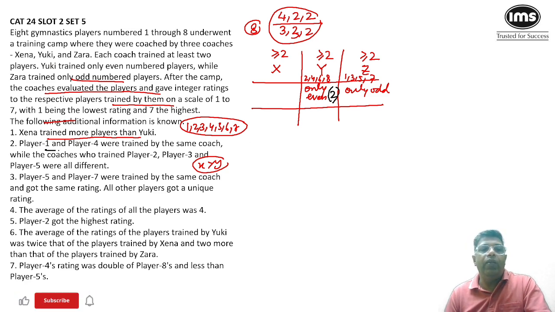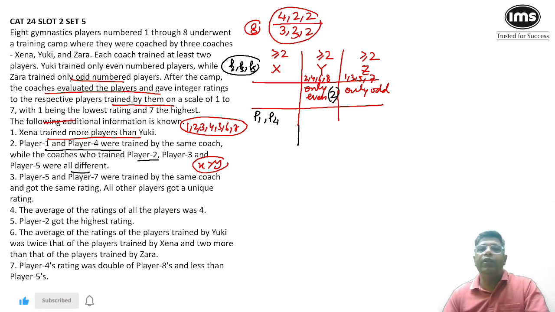Now, players 1 and 4 were trained by the same coach. 1 and 4 cannot be trained by Y and Z, because Y is training only even and Z is training only odd. So P1 and P4 will be trained by X. Next, players 2, 3 and 5 were trained by different coaches. All the 3 players were trained by 3 different coaches. If you look, 3 and 5 are odd numbers, so Y cannot train them. So Y is going to train only P2. P2 will be trained by Y.